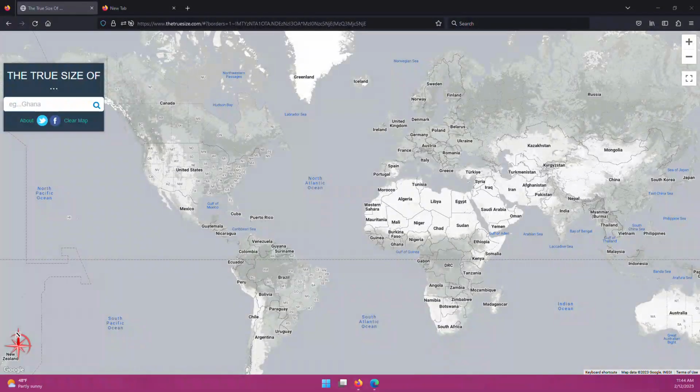So how to use this: after you get to the website, you will go over to this little search box right here where it says the true size of, and you can type in any country, state, province, or territory and compare it to other countries or land masses to see the actual country representation size in comparison.